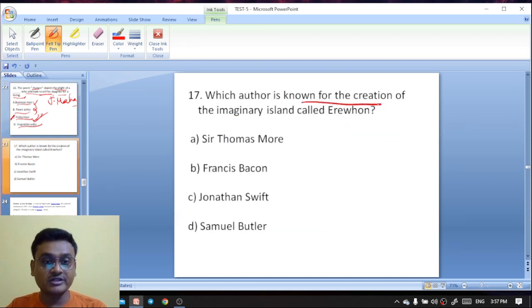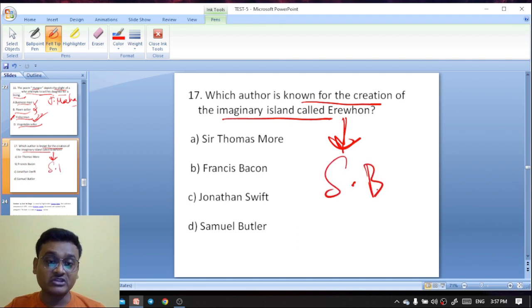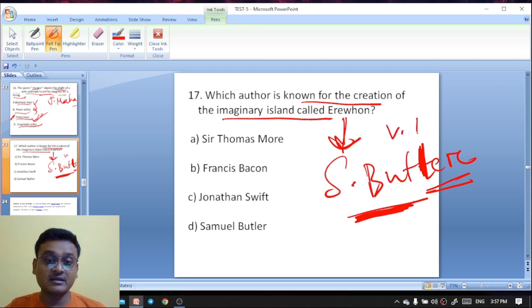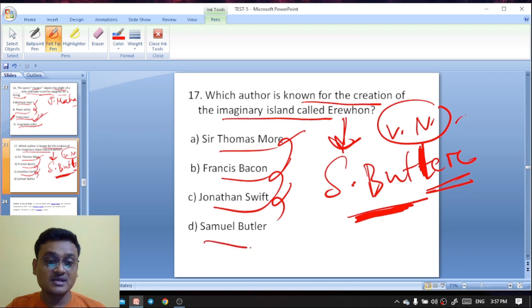Which author is known for the creation of the imaginary island called Erewhon? Erewhon is actually an imaginary island that was created by Samuel Butler, the Victorian novelist. Here we have two Samuel Butlers, one who wrote Hudibras. Here it is Samuel Butler, the Victorian novelist. Thomas More, Francis Bacon, Jonathan Swift, Samuel Butler.